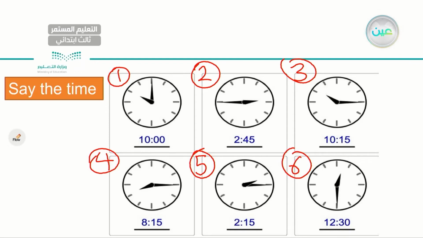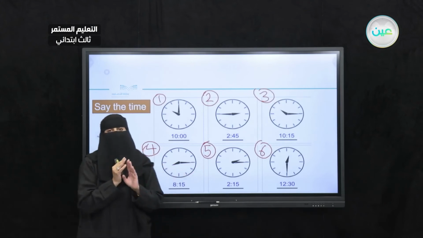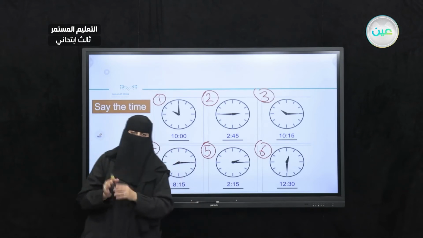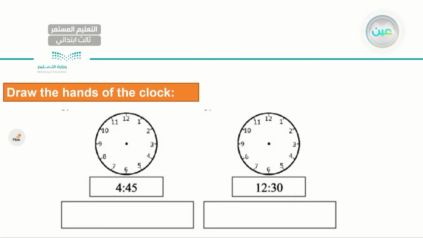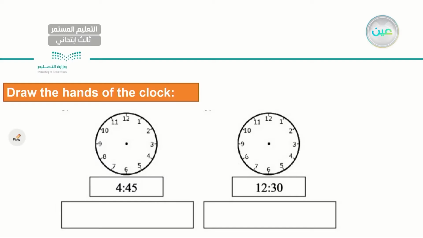Very good. How about number 4? It's 8:15 or quarter past 8. Excellent. Number 5. It is 2:15 or quarter past 2. Very good. And for number 6, we might say it's 12:30 or half past 12. Very good, my dear student. Very good job telling the time. Now, draw the hands of the clock. Now, we did this at the beginning of this class. Let's do it now. We gain more knowledge.